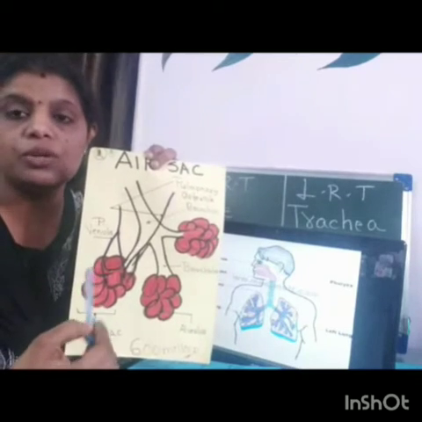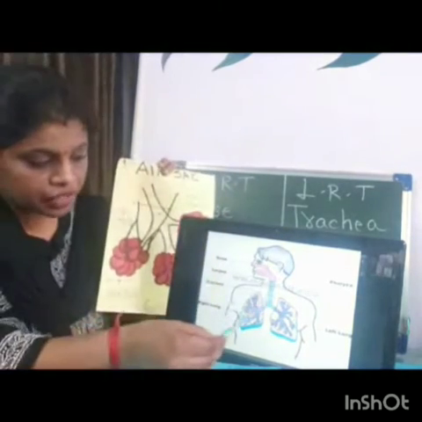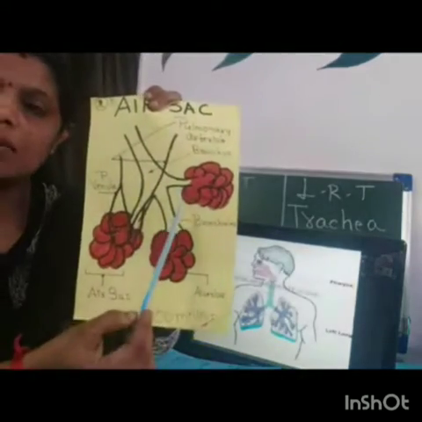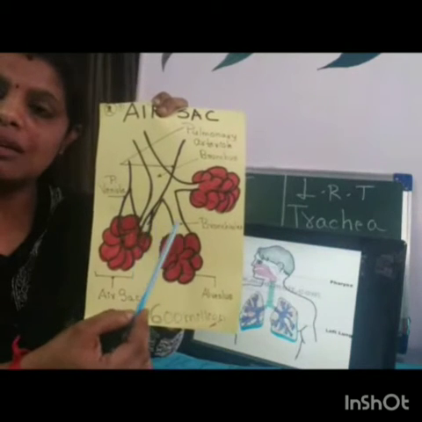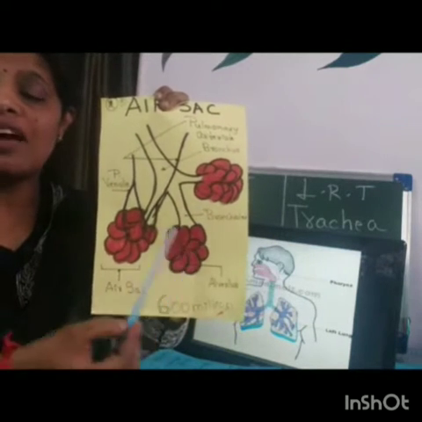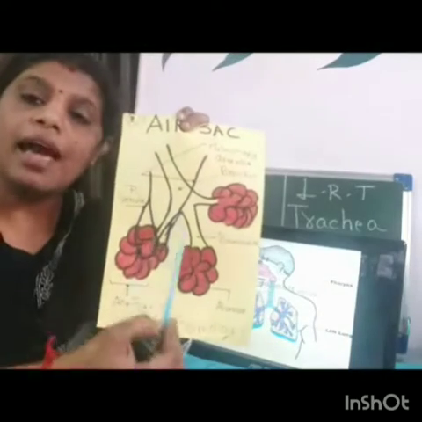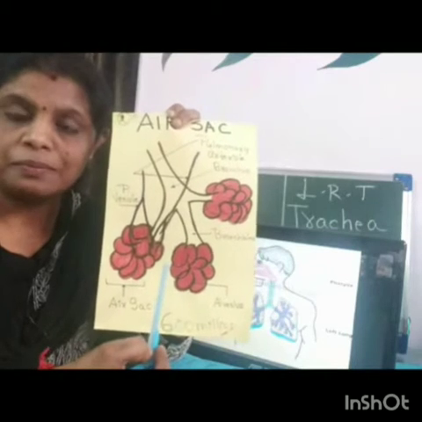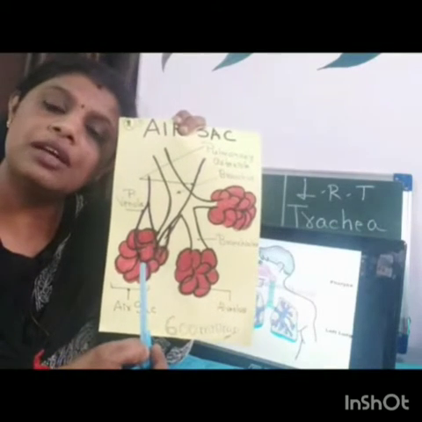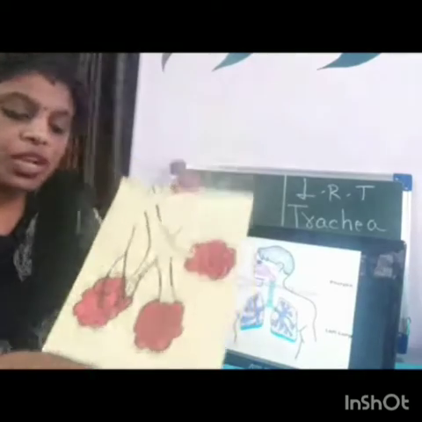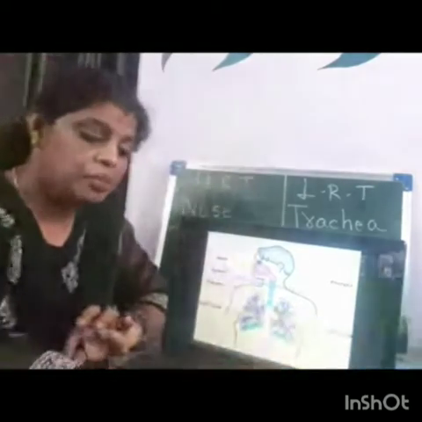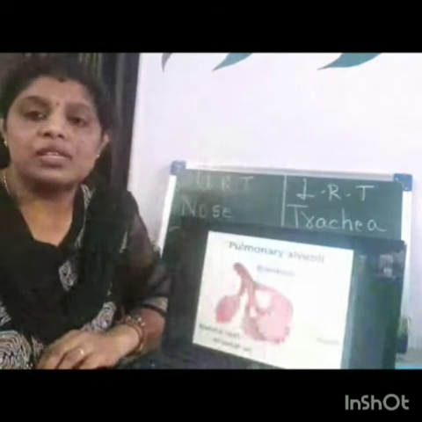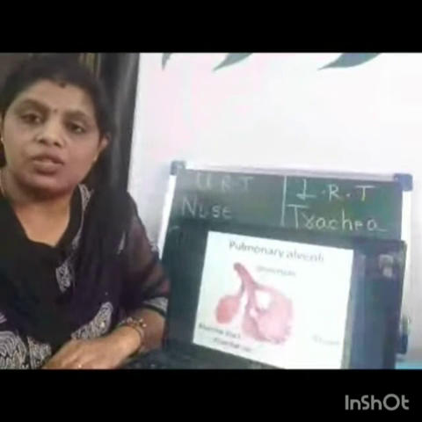Understanding? So trachea further proceeds to form bronchus, bronchus branches out to form bronchioles, the thinner branches, and bronchioles will have air sacs which have alveoli, alveolar sac or air sac which has alveoli. What is the function of this particular alveoli? It helps in exchange of gases. Not only exchange of gases, it also provides surface area for exchange of gases.